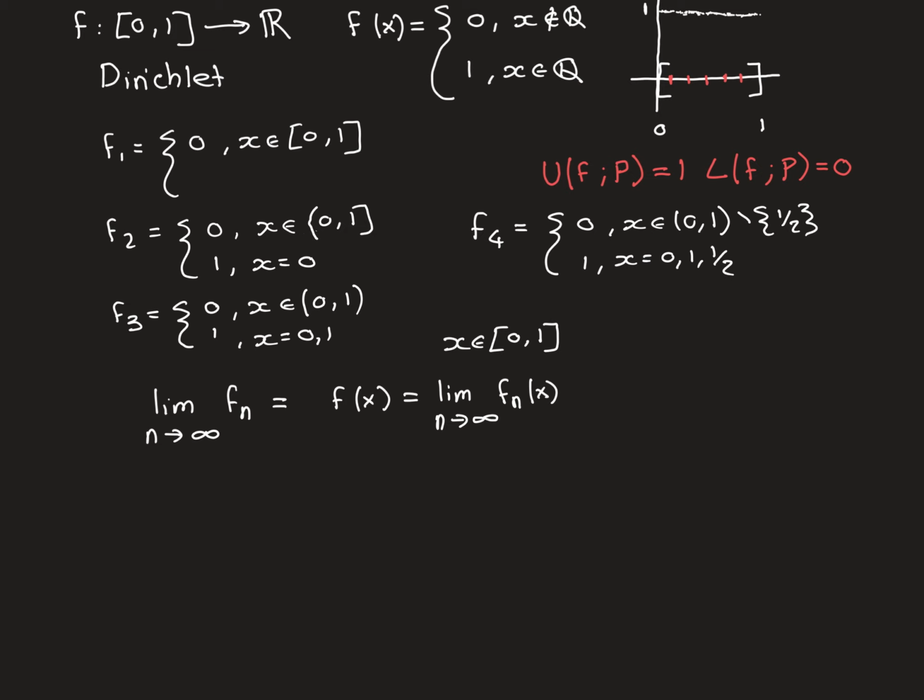So all the irrational numbers are always going to be mapped onto 0 by every single one of the functions in this sequence. And therefore, this sequence of real numbers that you get from evaluating the sequence of functions at x is just going to be the sequence 0, 0, 0, 0, 0 forever. That sequence has a limit, and that limit is 0. So they're all going to be mapped onto 0 by the limit function. Good, so that's correct for the Dirichlet function.